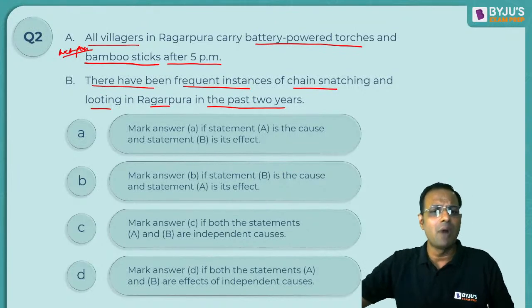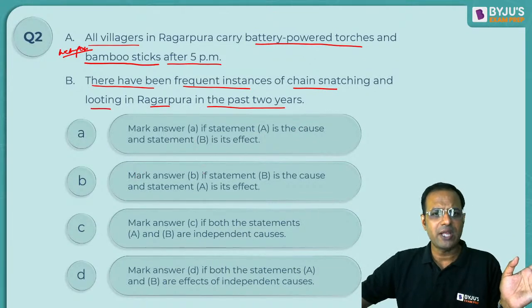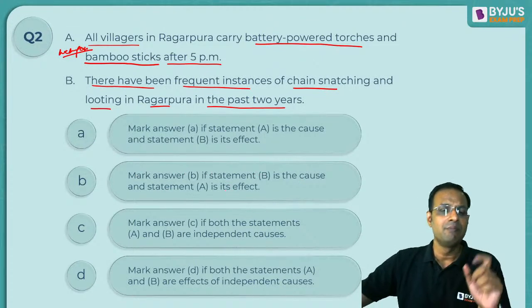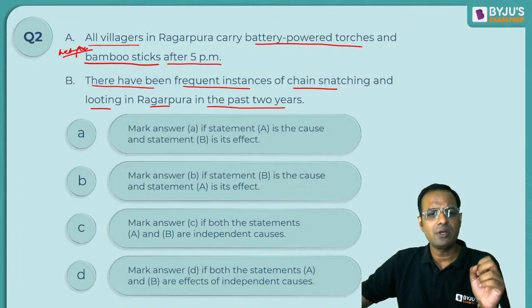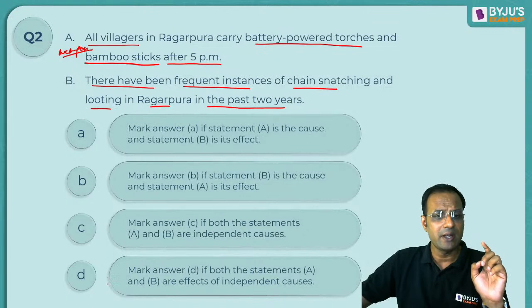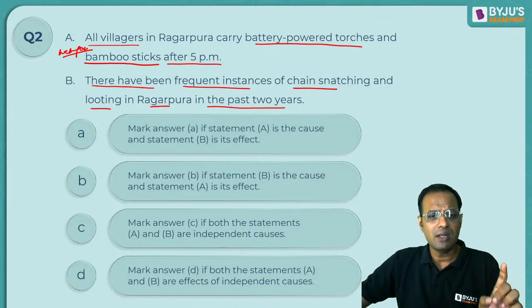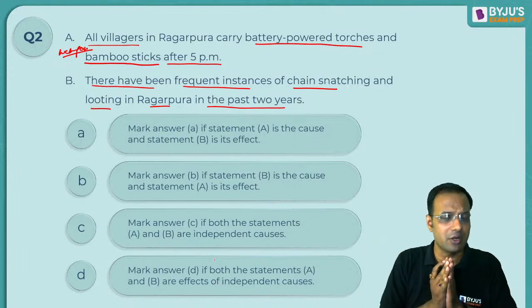A says, mark A if statement A is the cause and B is the effect. Mark B if statement B is the cause and A is the effect. Mark C if both the statements A and B are independent causes. And D says, mark answer D if both the sentences A and B are effects of independent causes.